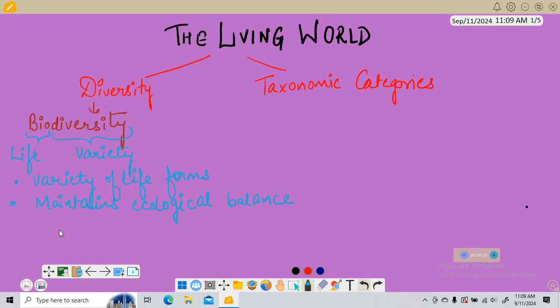So these are basically species. Now to preserve this biodiversity, we need to protect these species so that they shouldn't become extinct. Extinct means they shouldn't be finished. We need to protect those species to preserve the biodiversity.